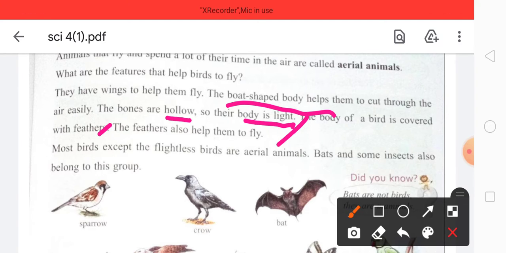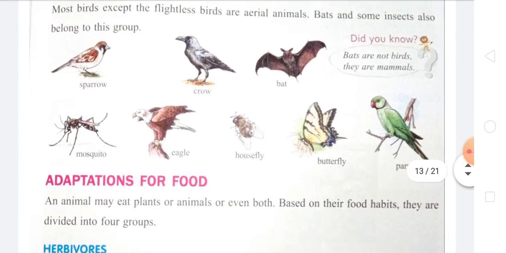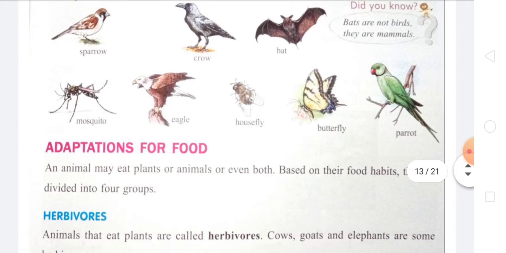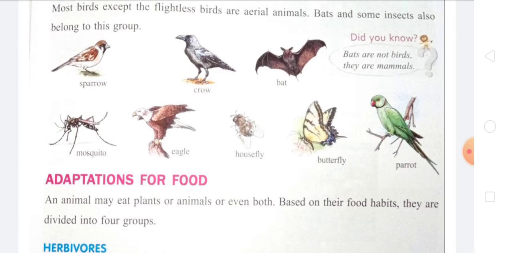Most birds, except flightless birds, are aerial animals. That is birds and some insects also belong to this group. You can see the sparrow, crow, bird, bat and mosquito, eagle, housefly, butterfly, parrot. These are the animals. The bats are not birds, they are mammals.